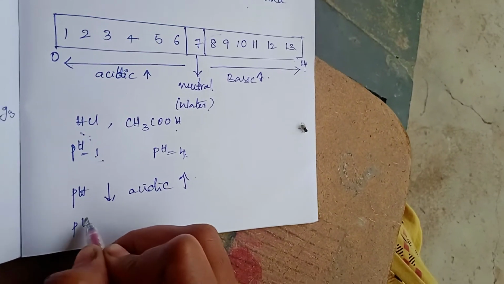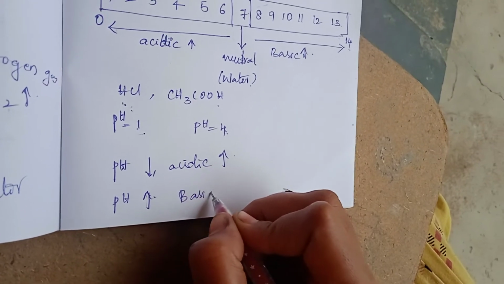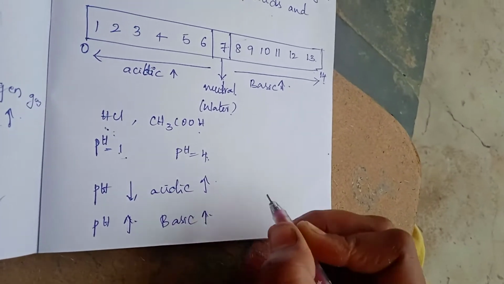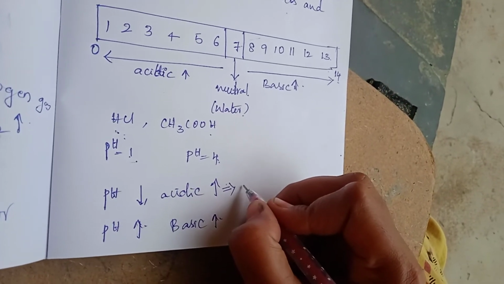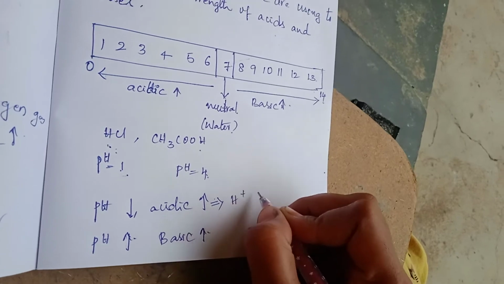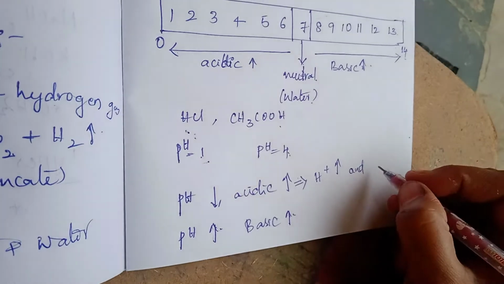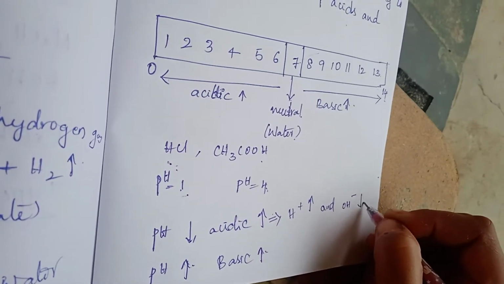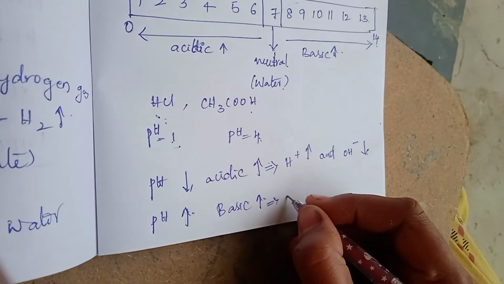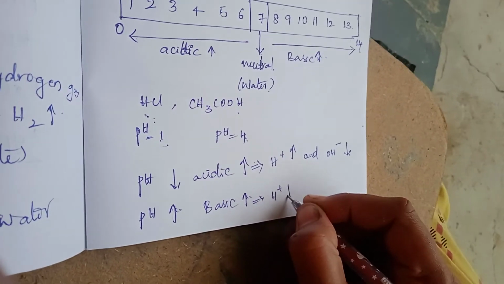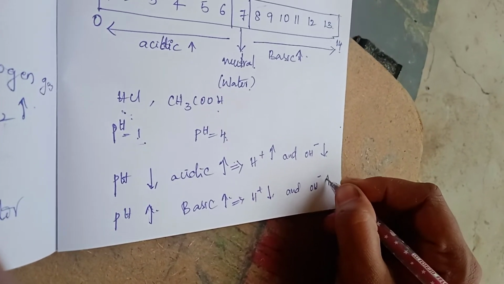Next, if the pH value is increasing, basic character will be increasing. When acidic character is increasing, production of H plus ions will increase, and OH minus ions will be decreasing with the increasing of pH value. Here it is the opposite: production of H plus ions is decreasing and OH minus ions are increasing.